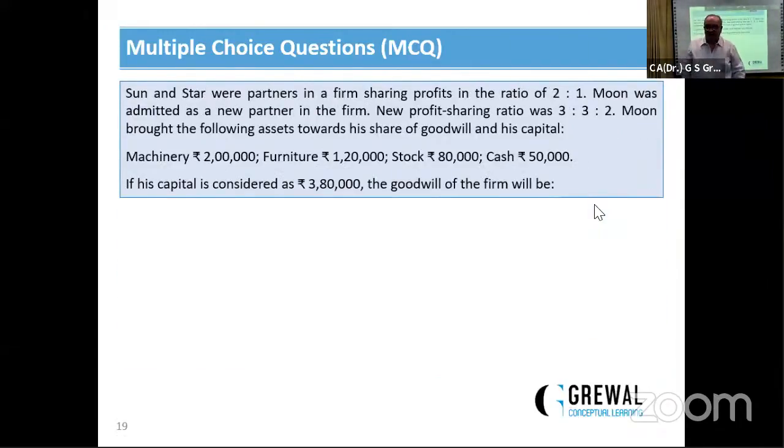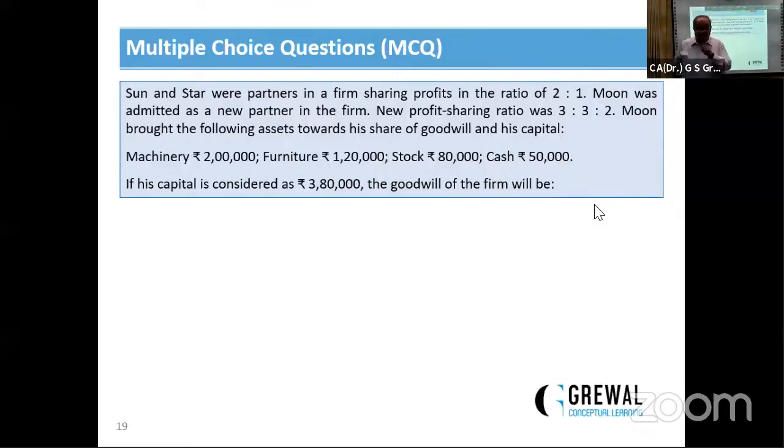Sun and Star are partners in a firm sharing profit in the ratio of 2:3. They admitted Moon as a new partner. New profit sharing ratio is 3:2:3. Moon brought the following assets towards his share of goodwill and capital. It is a very simple question, we will write it carefully.